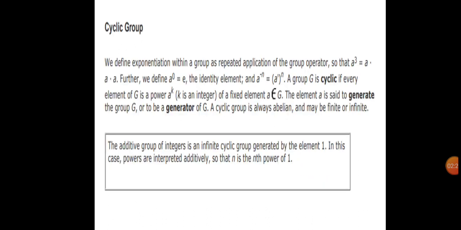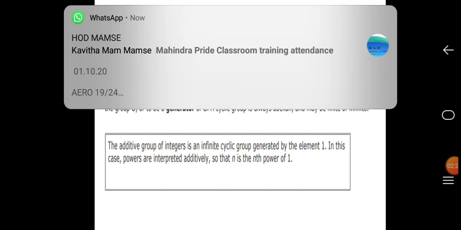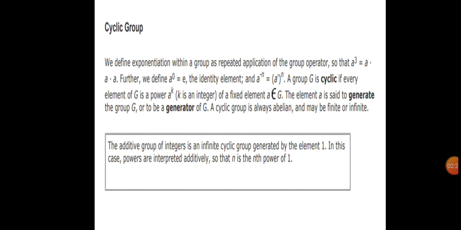Cyclic group. We define exponentiation within a group as repeated application of the group operator, so that a³ = a · a · a.